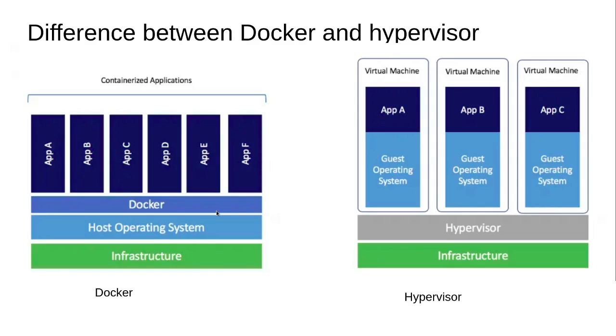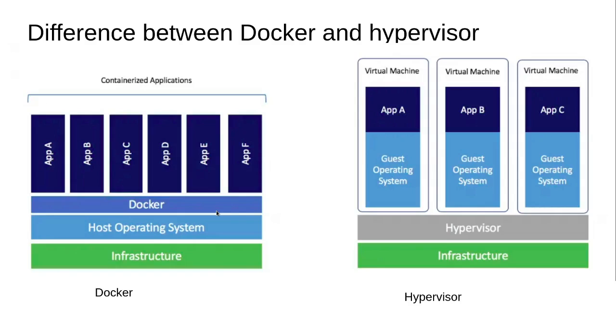Those virtual machines can be of any type, like Windows, Mac, or Linux, different flavors of Linux. And in that virtual machine we are hosting or running some applications. So this is how the difference between the hypervisor and Docker is.